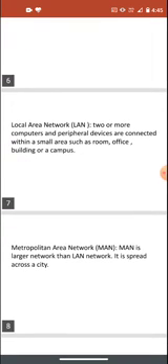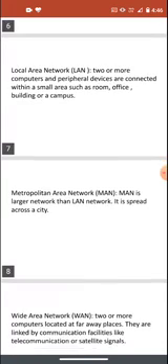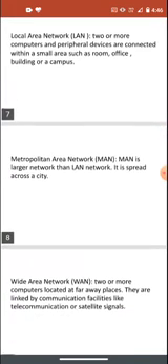MAN is a metropolitan area network. MAN is a larger network than LAN. It spreads across a city. For example, a city cable network which spreads across a city. That's an example of MAN.